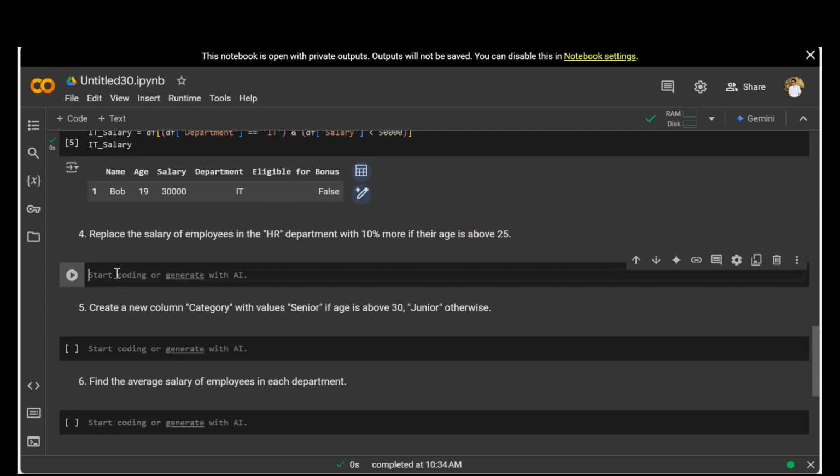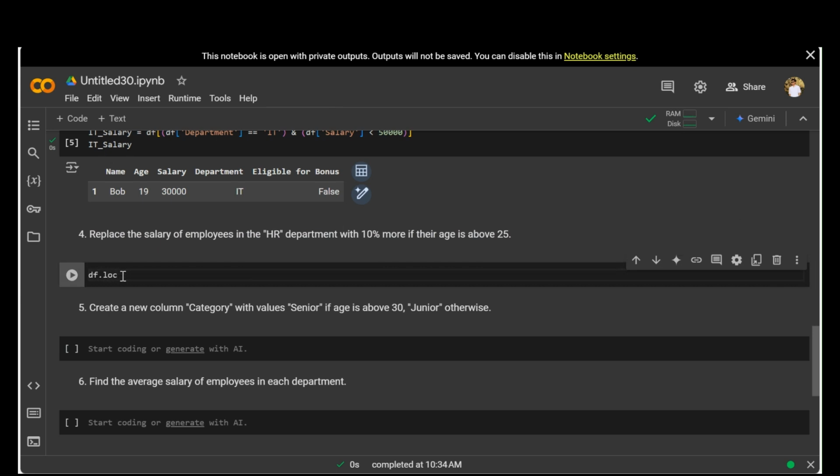Now let's jump to the fourth question. The fourth question basically says replace the salary of the employees in the HR department with 10% more if their age is above 25. Cool. That's a pretty good question. And here we will be using the loc function.